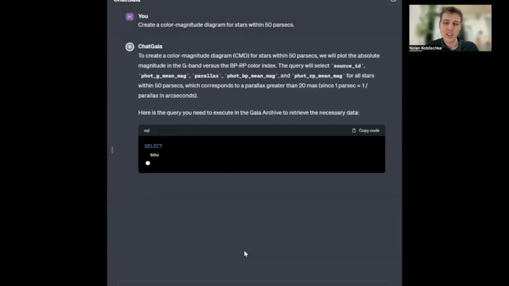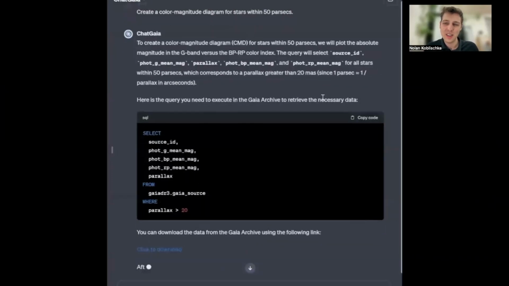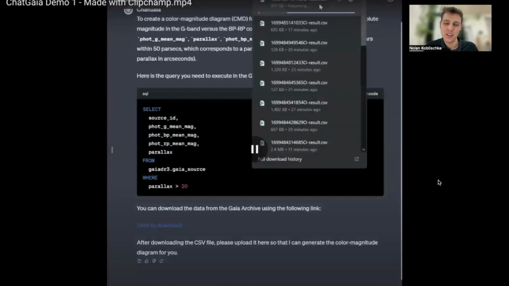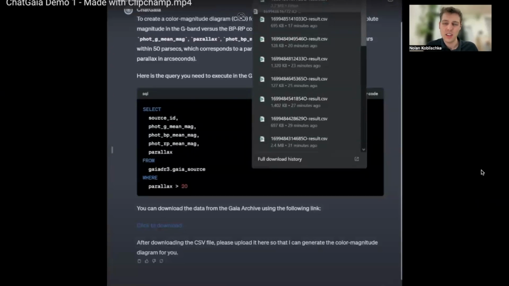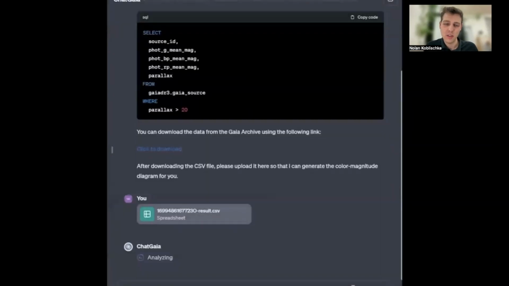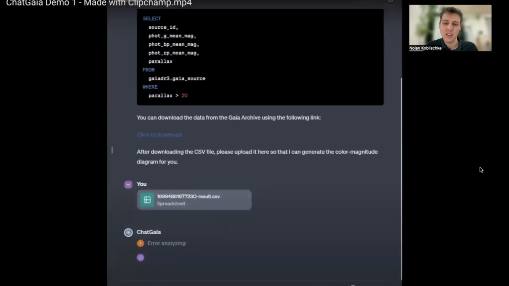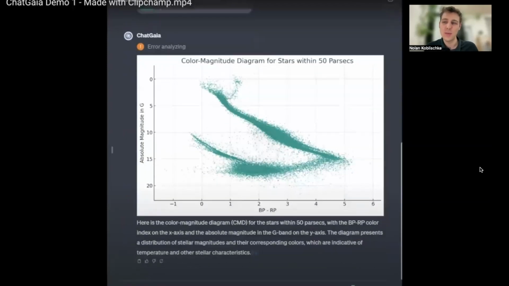It's able to correctly get the columns needed and correctly say that 20 milliarcseconds is the parallax cutoff for stars within 50 parsecs. It provides a download link that lets you get the data from the Gaia archive. And after providing the data, it writes the Python code to produce the final plot for you. Now, note that the y-axis is absolute magnitude. It wrote the code to use parallax to convert to absolute magnitude, and it correctly flipped the y-axis, so brighter stars are on top.